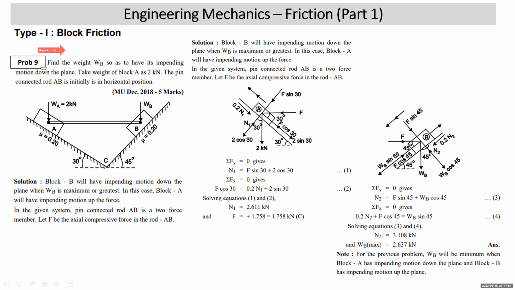Question number 9. Find the weight WB so as to have its impending motion down the plane. Take the weight of block A as 2 kilonewton. The pin connected rod AB is initially in horizontal position.